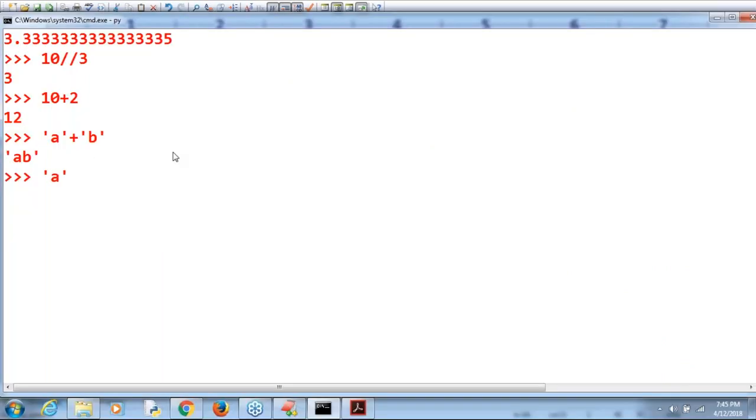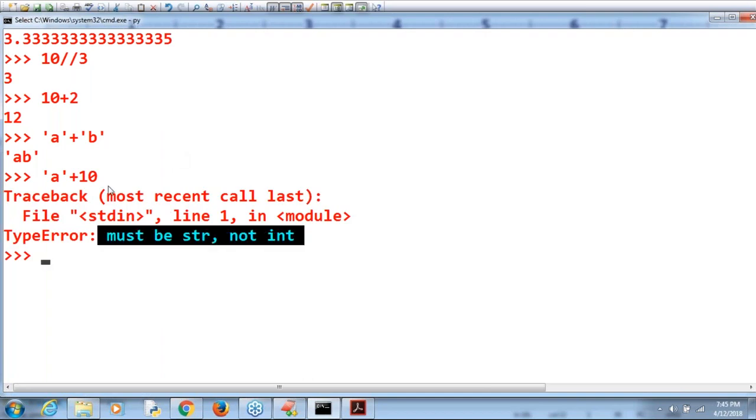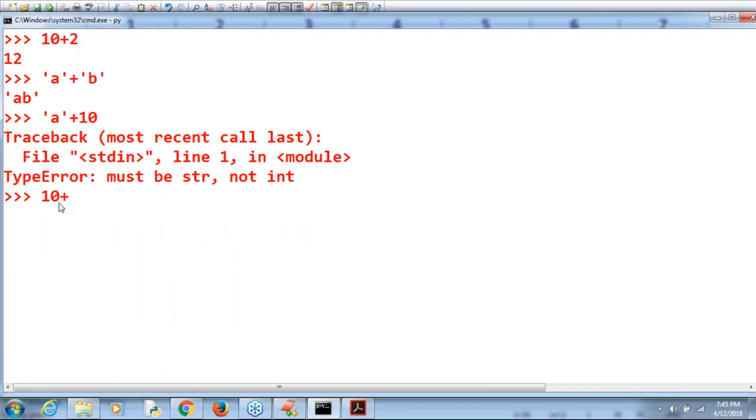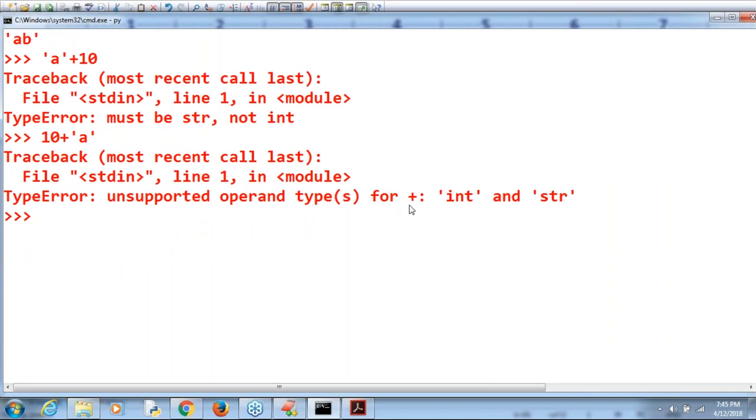Here observe, A plus 10 I'm taking. Have you observed? Type error: must be string, not int. Remember that. Similarly, 10 plus A. Have you observed? Unsupported operand types for plus: int and string, you can't apply.